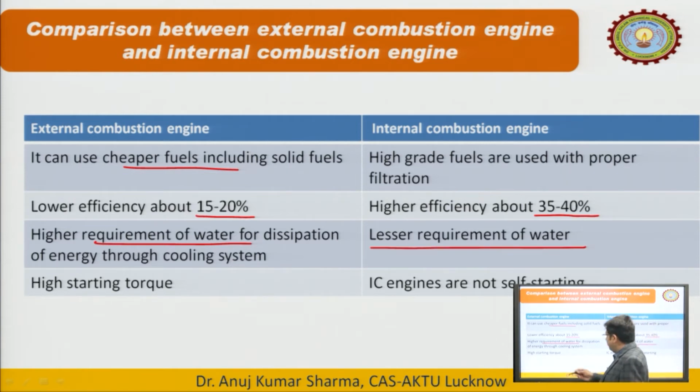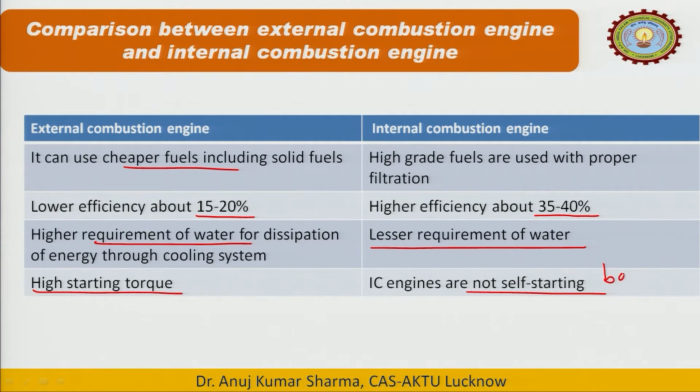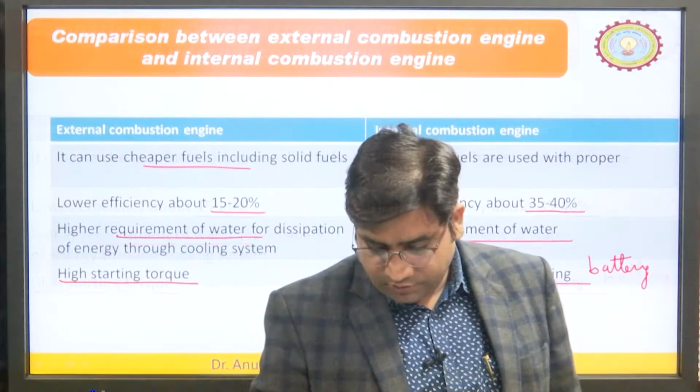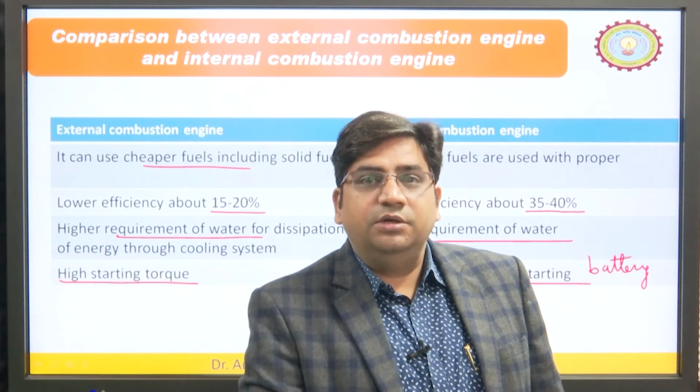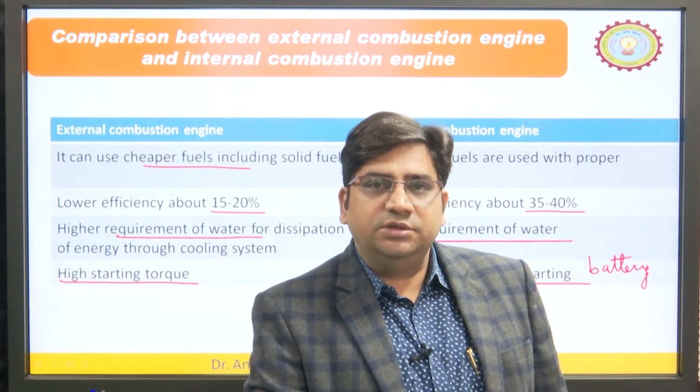Now, due to the heaviness or bulkiness, they require high starting torque, because the engines are very heavy. So, they need high starting torque, but IC engines are not self starting. So, what we generally do is use the batteries for ignition. We switch on the ignition by rotating the key. So, it closes the circuit and gives the rotary motion to the IC engine shaft, the brake shaft, and then after some time, maybe 3, 4, 5 reciprocating motions of the piston inside the cylinder, the engine can start.